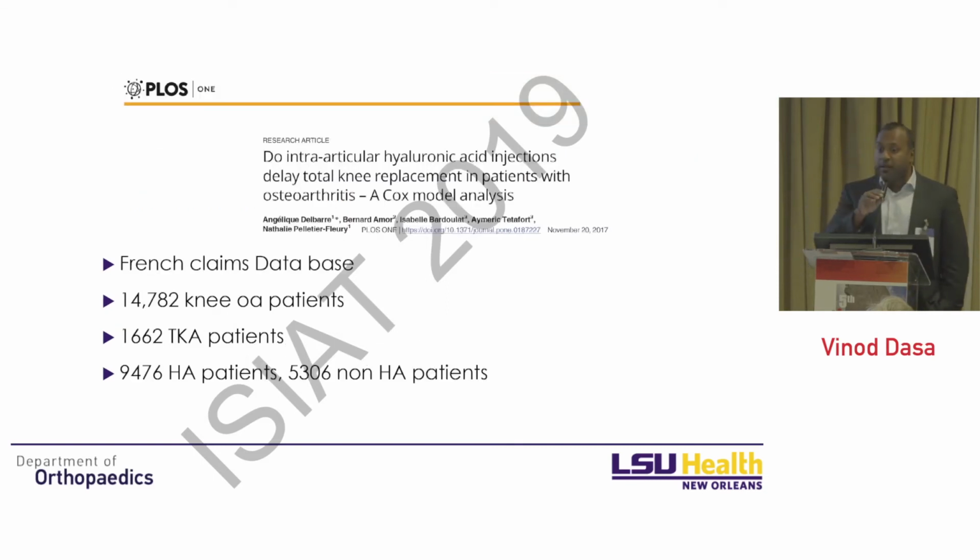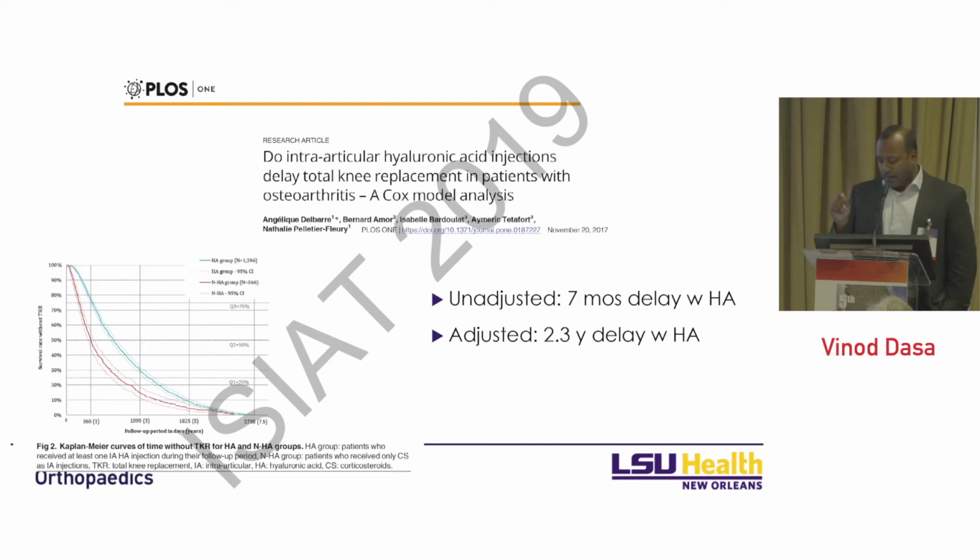So this is another database research study out of France. And you can see here 14,000 patients with knee OA, 1,600 patients that had total knee replacement, 9,400 patients had hyaluronic acid, 5,300 patients did not have hyaluronic acid. And what did they find? If you did not adjust for various patient comorbidities, there was approximately 7-month delay with HAs in time to total knee replacement. If you look at the patients where you adjust for the various comorbidities, approximately 2.3 years of delay with time to total knee replacement.